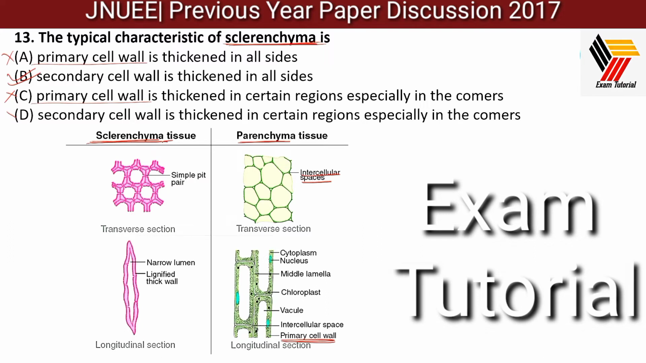In the formation of sclerenchyma, the deposition of various wall synthesizing components takes place uniformly on all sides of the cell wall. In case of collenchyma, the secondary substances are deposited in the corners of the cell. But in sclerenchyma, the deposition of substances is uniform on all sides. So the correct answer should be B. Secondary wall is thickened in certain regions, especially corners, is the case in collenchyma.